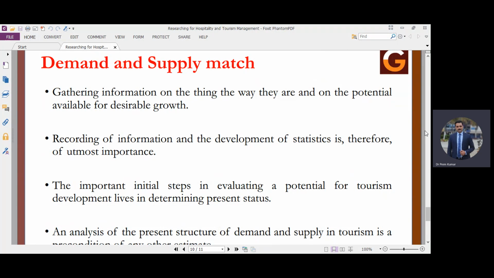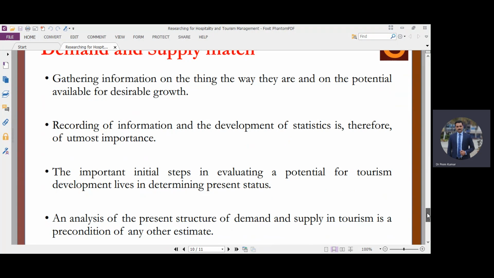An analysis of the present structure of demand and supply in tourism is a precondition of any other estimate. So once we are able to estimate what the current demand is, what the demand is at present, with that we may be able to estimate the demand in the future also.